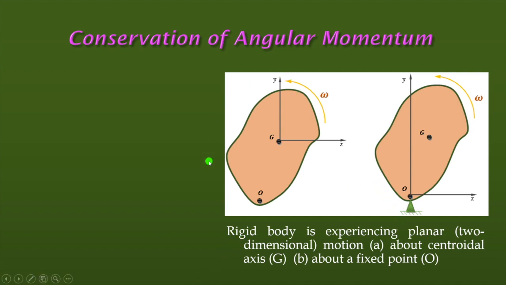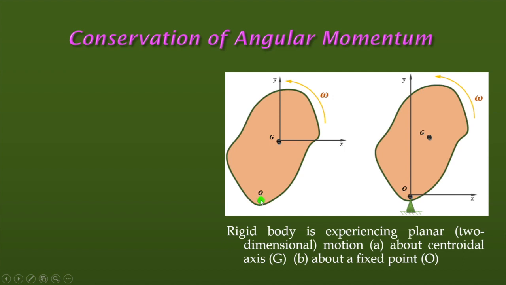Now, let's consider a rigid body rotating with angular velocity omega in the xy plane. G is the center of gravity and O is any other point.